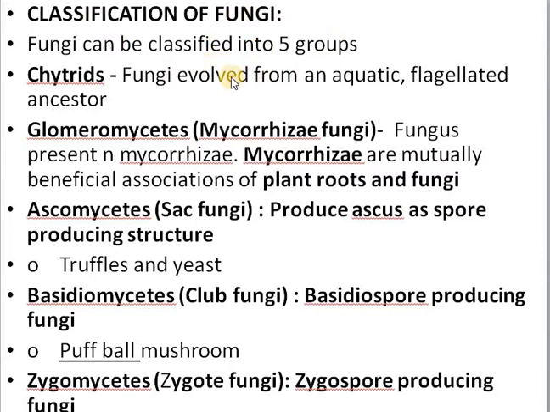Basically, the group fungus or fungi are classified into 5 groups. They are chytrids. Chytrids are fungi evolved from aquatic flagellated ancestor. Chytrids evolved from an aquatic flagellated ancestor. And glomeromycetes, they are mycorrhizal fungi.